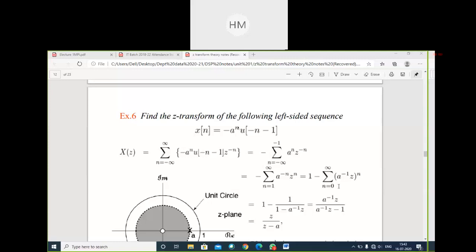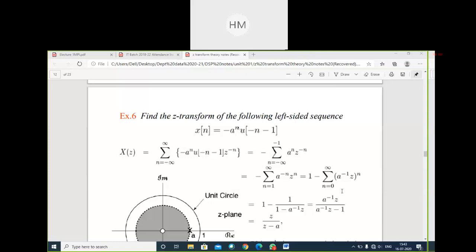Because next class I will start with linear systems and LTI systems. For those systems, command on Z transform is a must. Does nobody know it? Okay, I will tell you the steps.